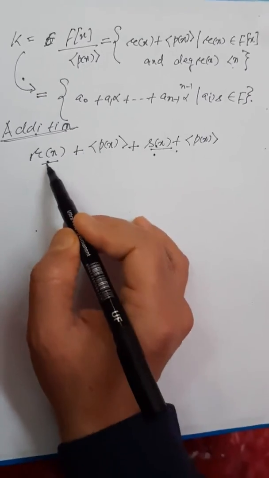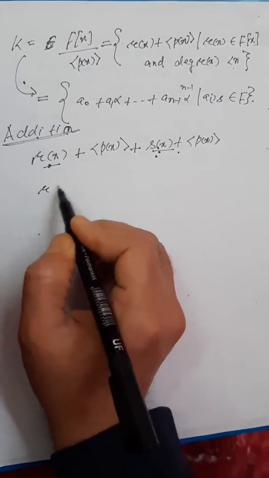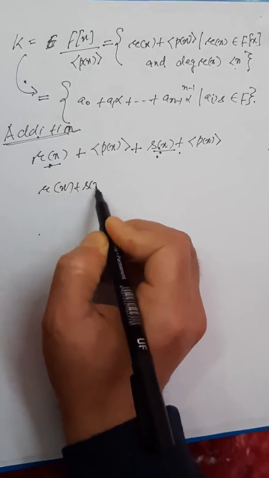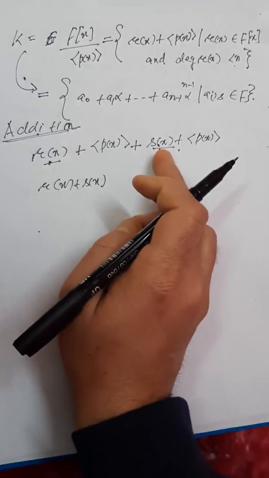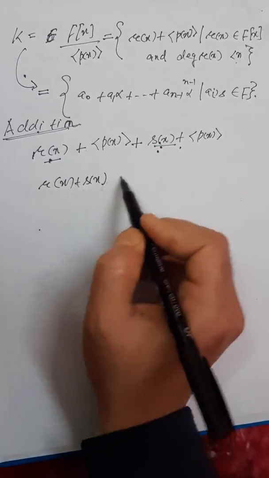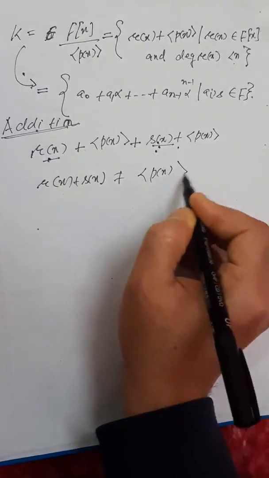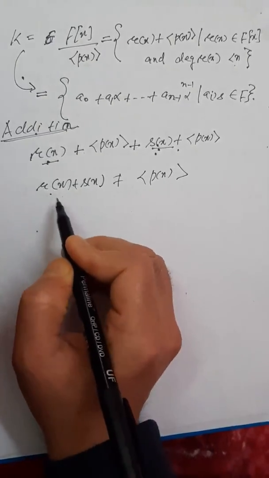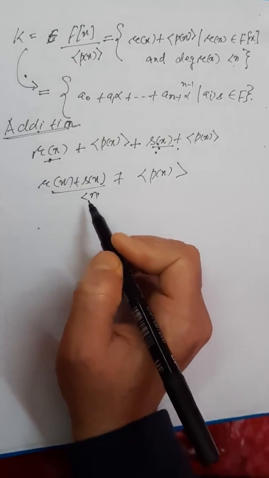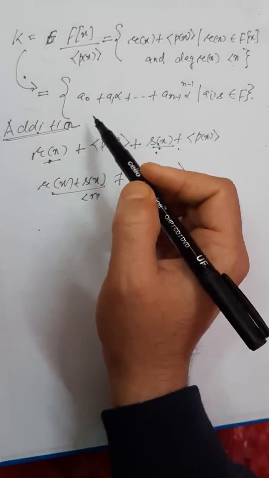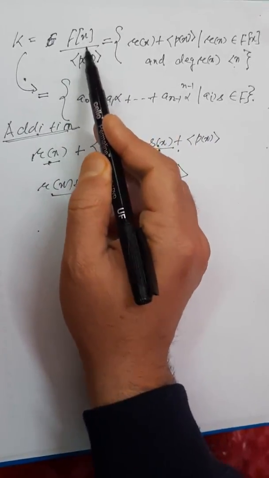So if I add r(x) with s(x), I would get a polynomial r(x) plus s(x) whose degree would again be less than n. So I would have no problem, and I would again get back an element of this K.